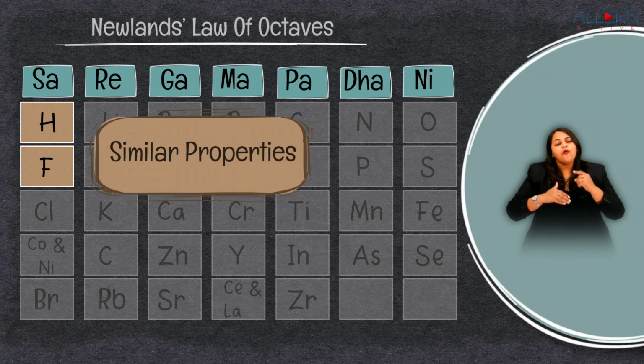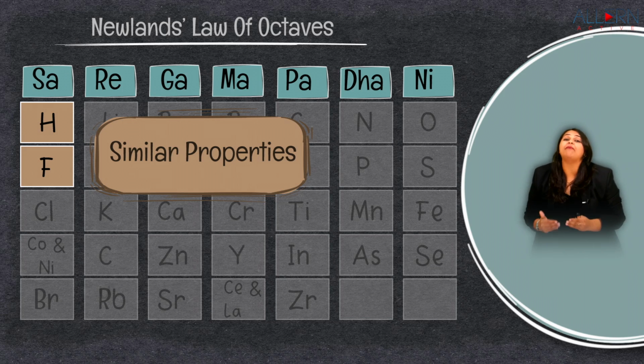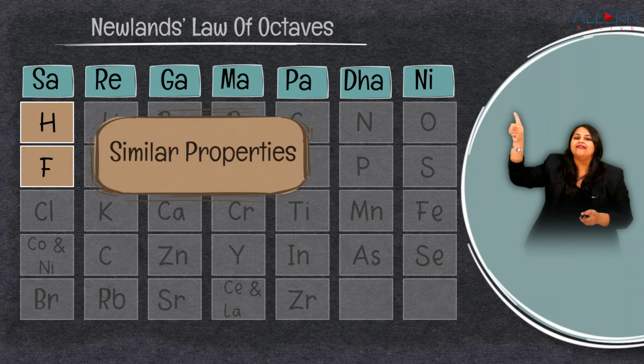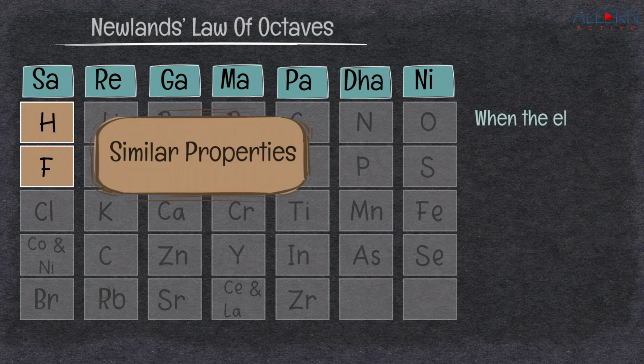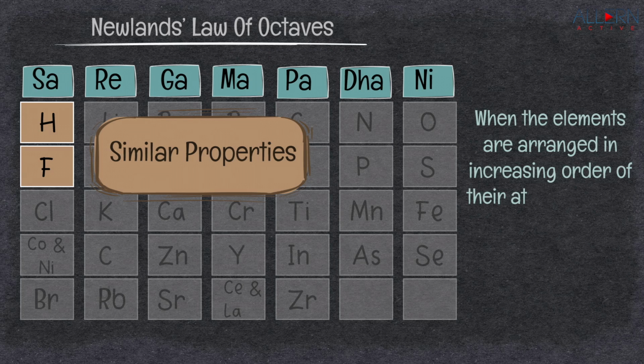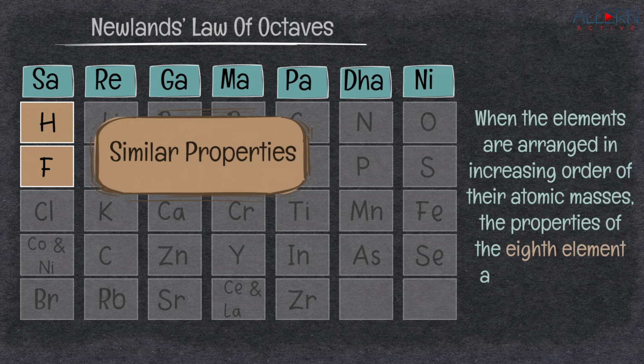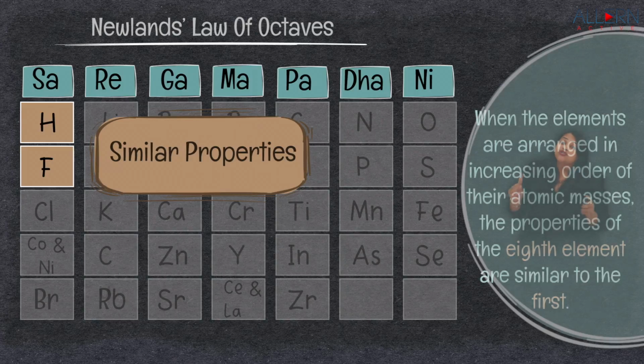Yes, my dear child, we need to always remember that Newlands was the first person to understand that there is a periodicity in the elements, which was based on the characters of these elements, such as the atomic masses. When these elements were arranged, he found that not only the group of hydrogen to fluorine, but also the other groups showed similar properties.